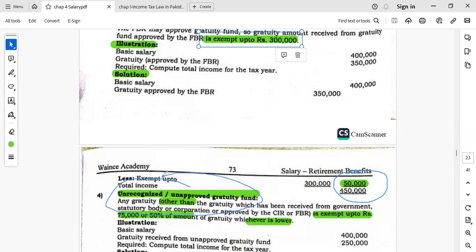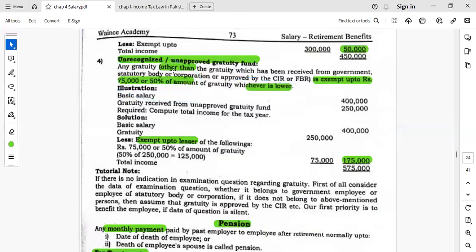And if that gratuity fund is unapproved, unrecognized, then the treatment will be different. And this is the treatment. So 50% of the gratuity amount or 75,000, whichever is lower, will be exempt in the computation of the income. For example, if you look at this example, basic salary and 250,000 is the amount of the gratuity, but the gratuity is unrecognized.